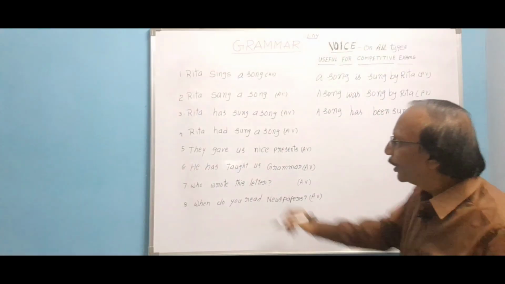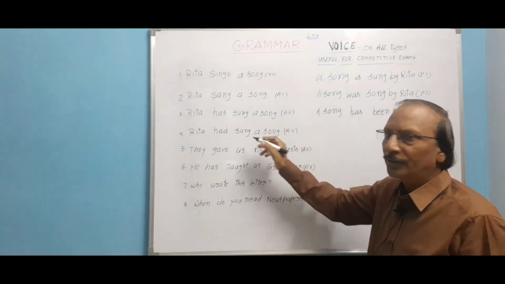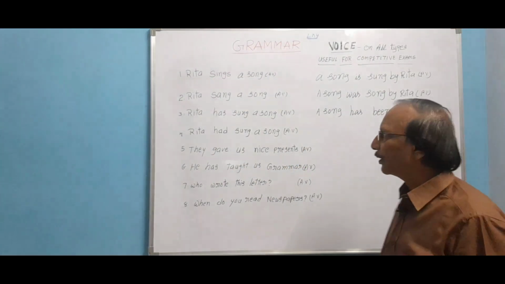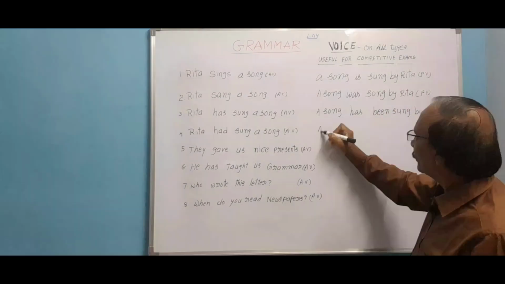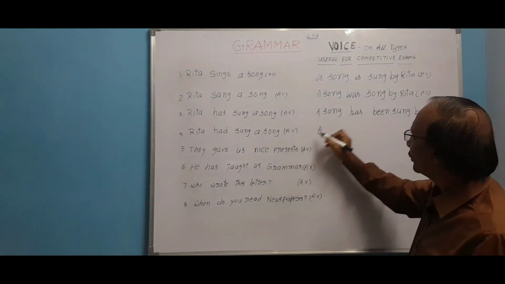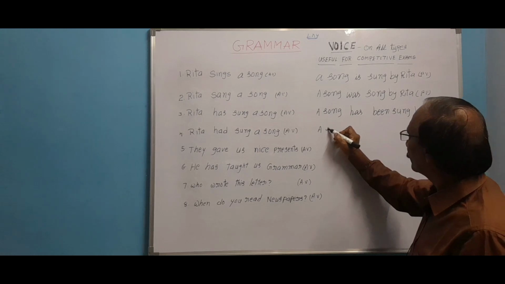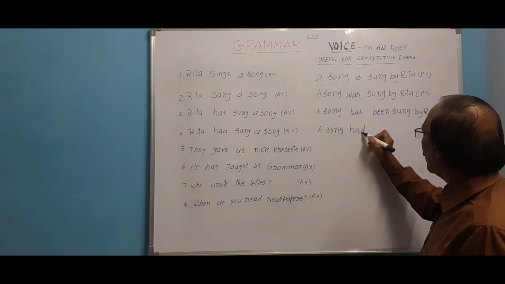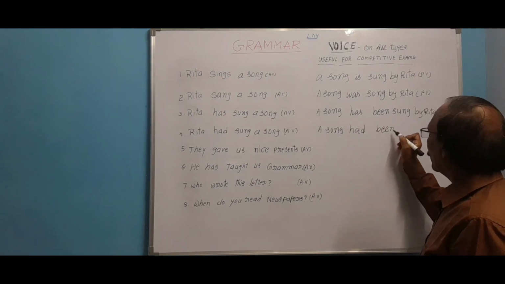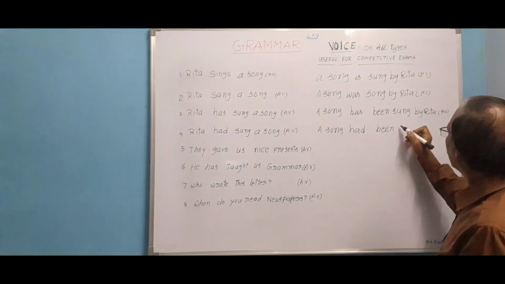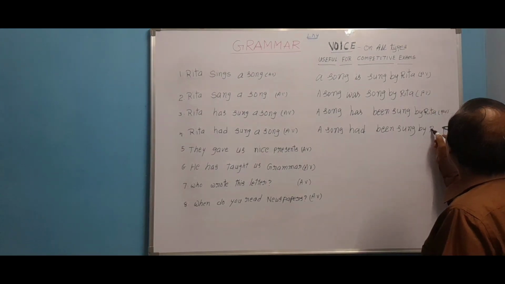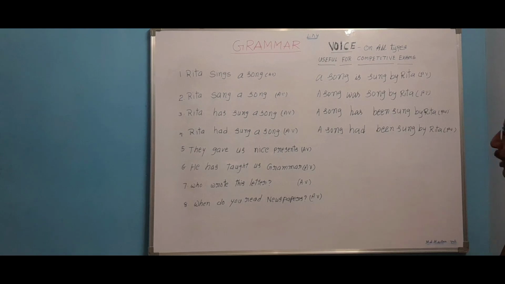Next, Rita had sung a song. This is a sentence in past perfect. In the same way, let us bring the object to the subject part. A song had been, the same way, had been sung by Rita. A song had been sung by Rita.